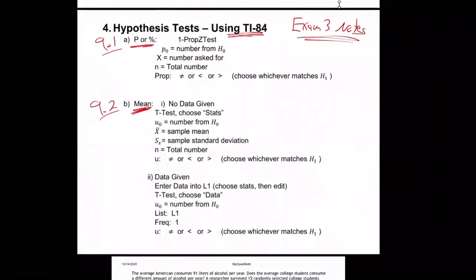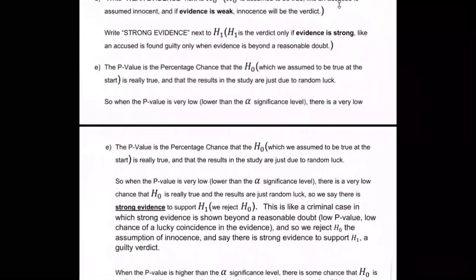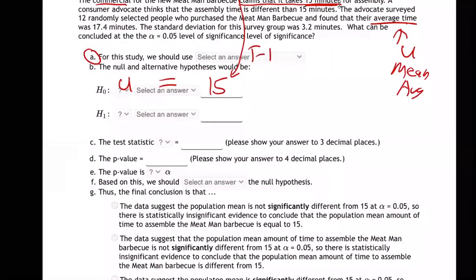We're doing mean, and it says you're going to use the t-test. See how they're both t-test? When you're doing mean, you're using t-test. When we did the P or percentage last time, we did the 1 prop z-test. That was 9.1. In 9.2, we're going to do a t-test. So we know the answer to part A up there is t-test. So let's go back up. Part A, you're going to select t-test.